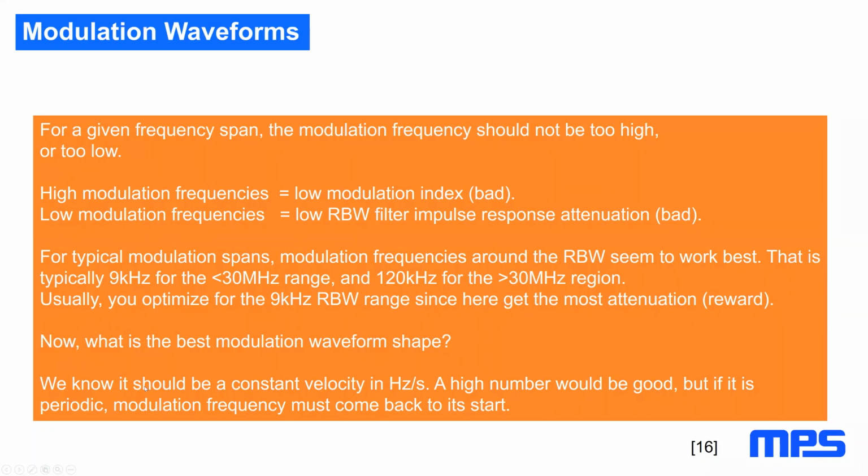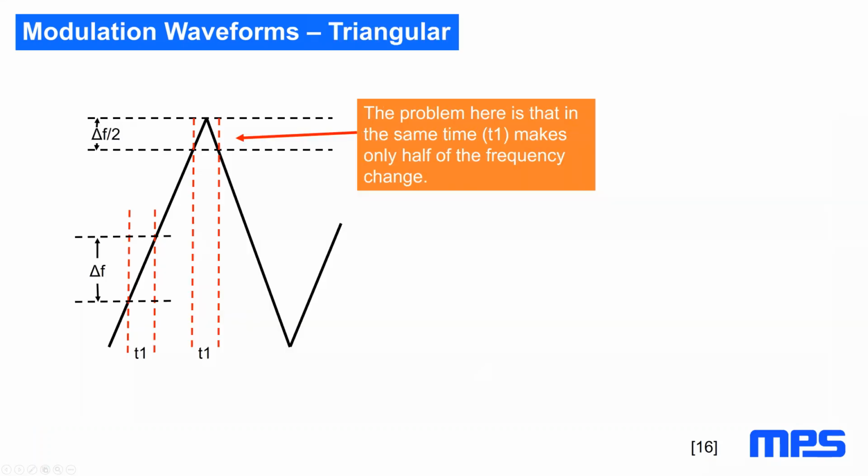Now, we talked about modulation frequency, and we didn't talk yet about modulation waveform shape. So what we know, it should be a constant velocity in hertz per second, and a high number of frequency change would be good. However, that is a problem, because you could start at a certain frequency and go to infinity, a little bit like Zigbee. However, in a power supply, there are some limitations, so you have to stay in a certain frequency range. So no matter what, your modulation signal has to be periodic. And one simple periodic modulation signal would be a triangular.